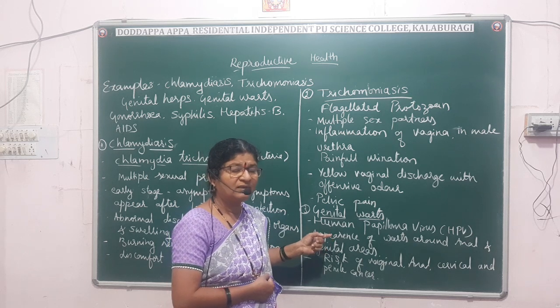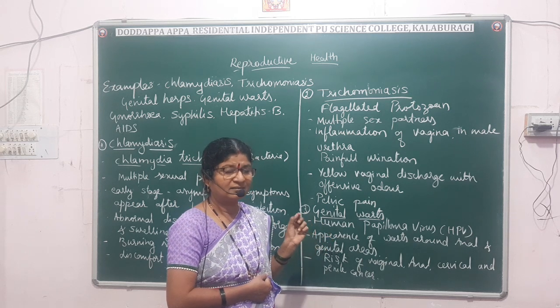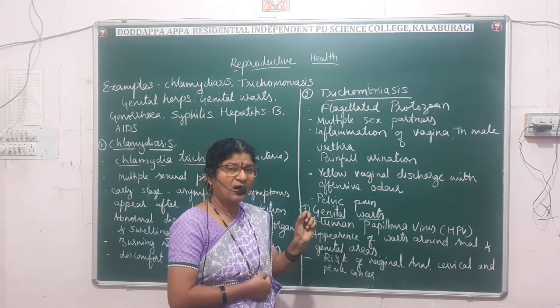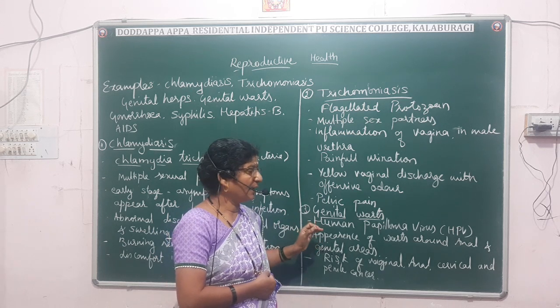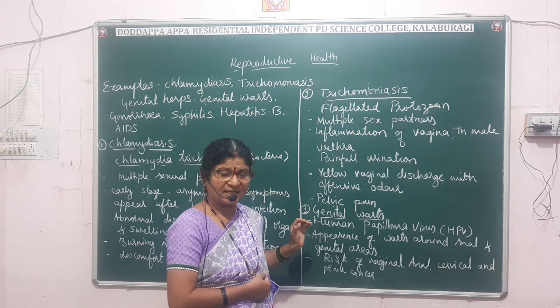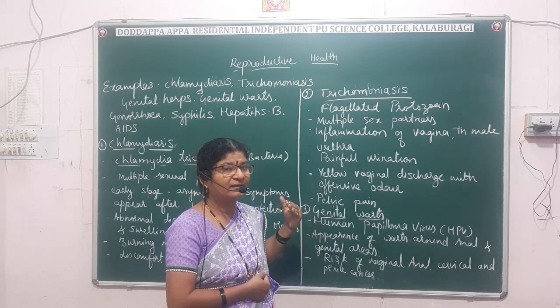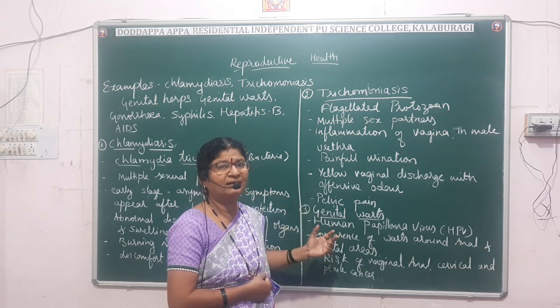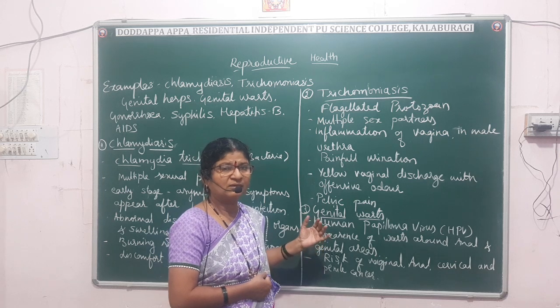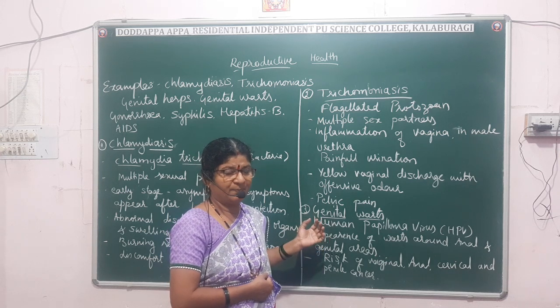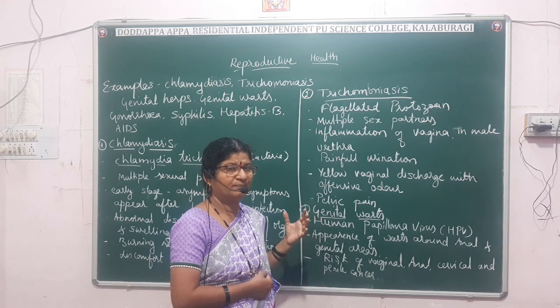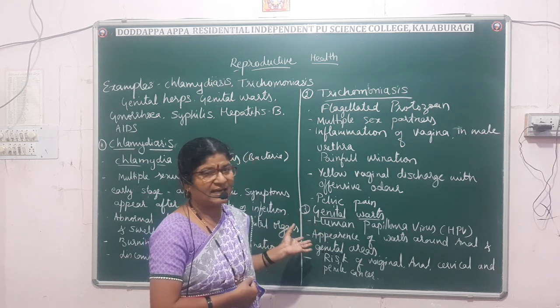What are warts? They are hard small lumps. They appear initially around the genital organs, then in the female it may enter the vagina and the area near the anus. Slowly it may spread to the body parts, and on different body parts we will see the warts. So this is about genital warts.